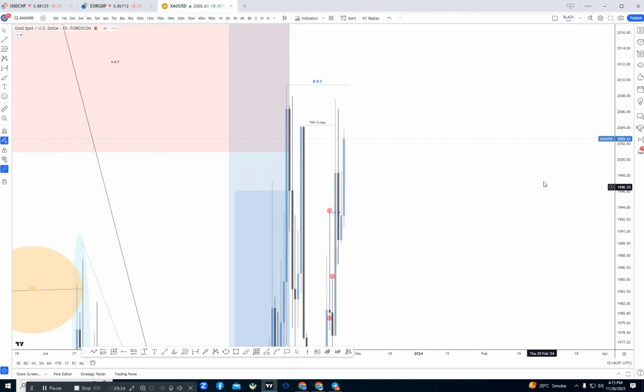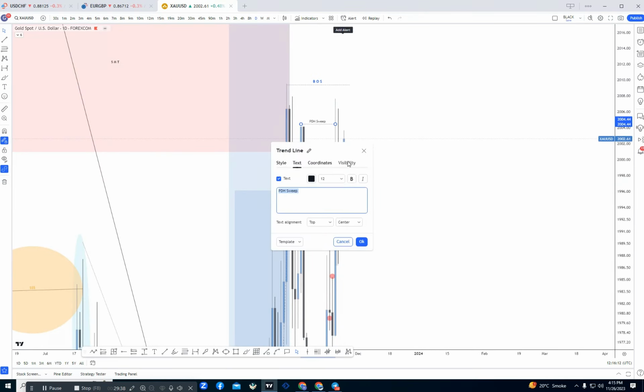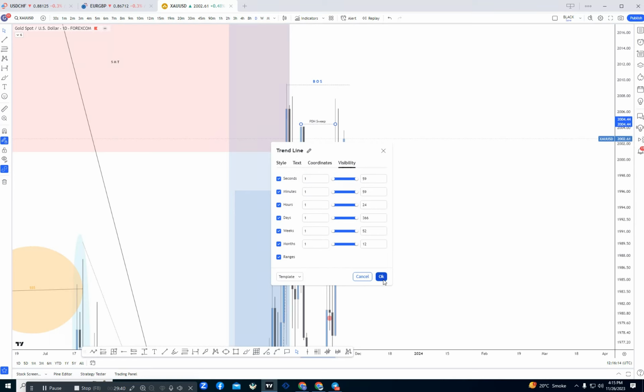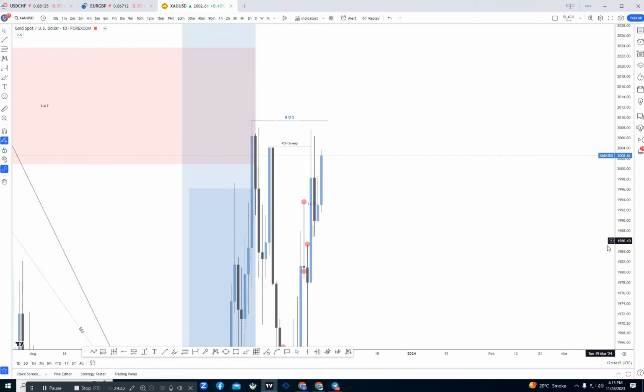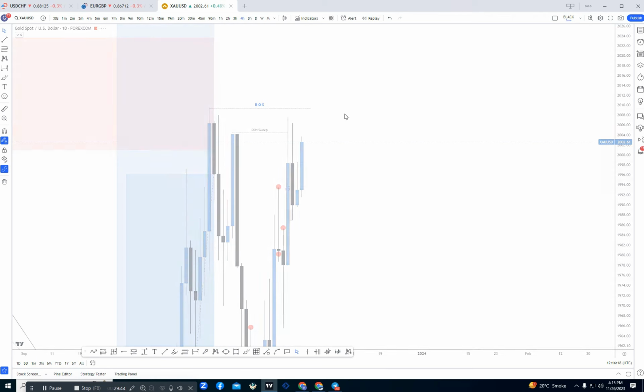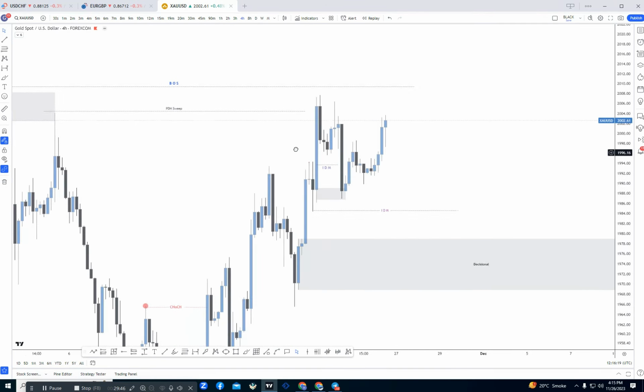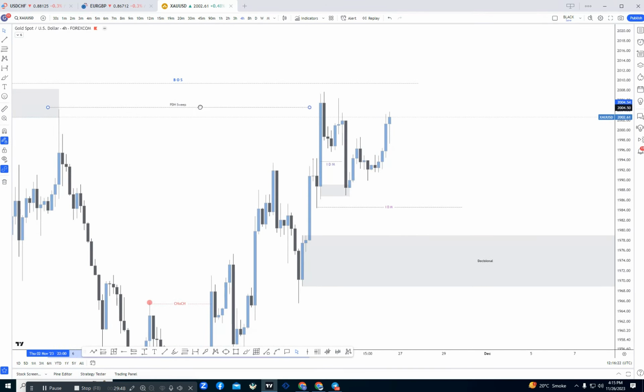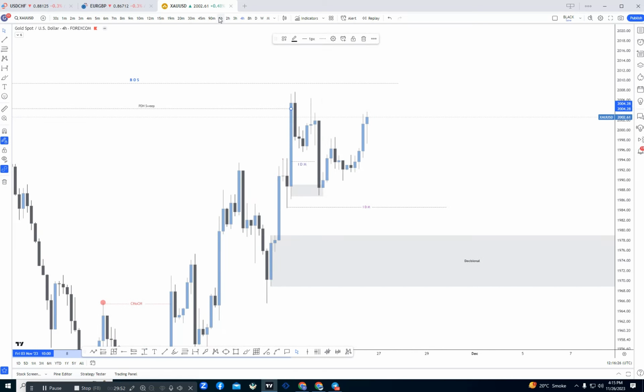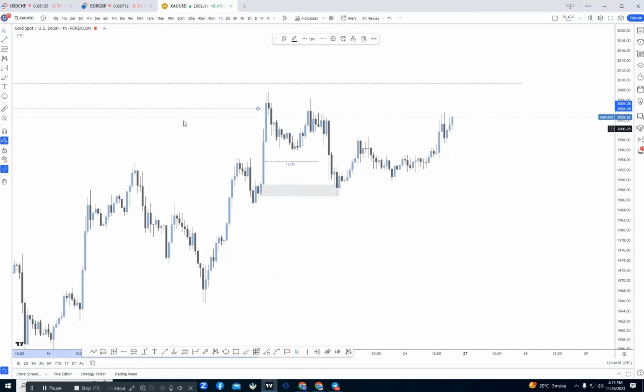Here was our previous day high sweep. That means the inducement, the structure and the liquidity were successfully taken out with that sweep.